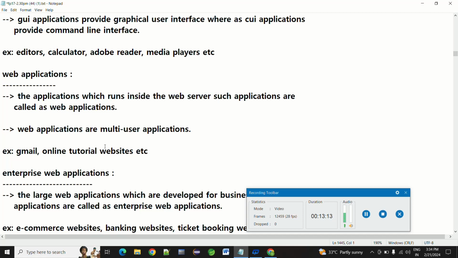Web applications are multi-user applications. Multi-user means any number of users, a lot of users, can use them at a time.